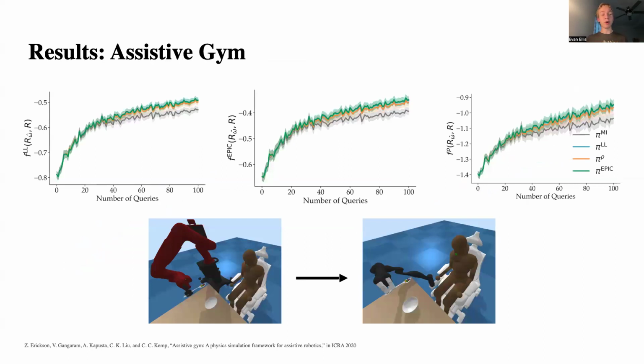We also run experiments in the Assistive Gym feeding environment, where the task is to bring a spoon of food to the human's mouth. We ask questions using a Sawyer robot and then want to deploy on a Jaco robot. All of our methods outperform mutual information, and you can see as well that each alignment metric policy also performs best in maximizing that metric against the true reward.